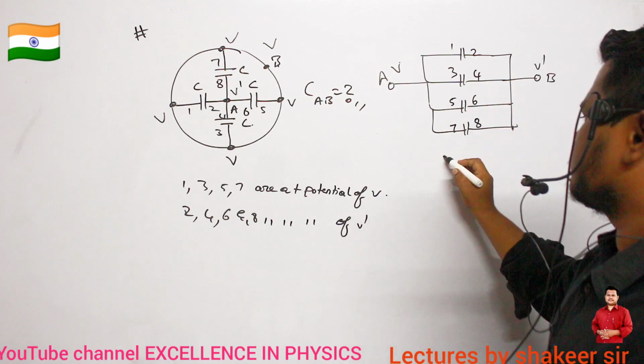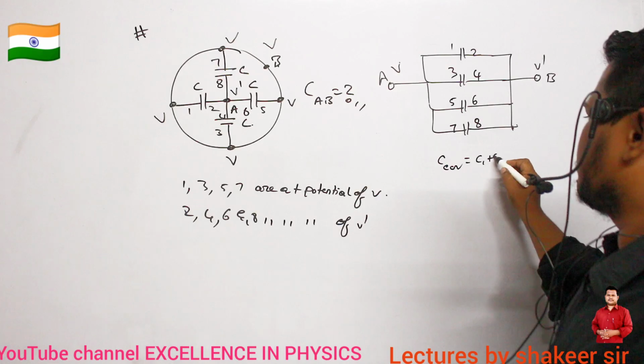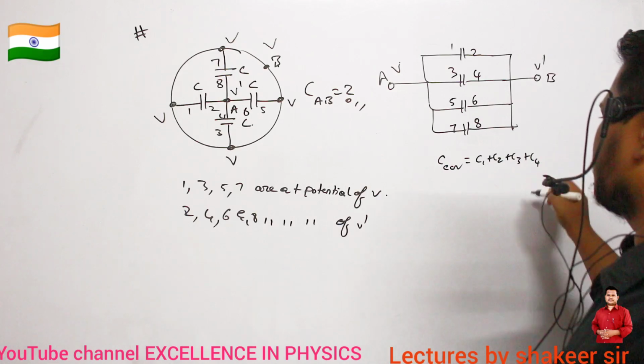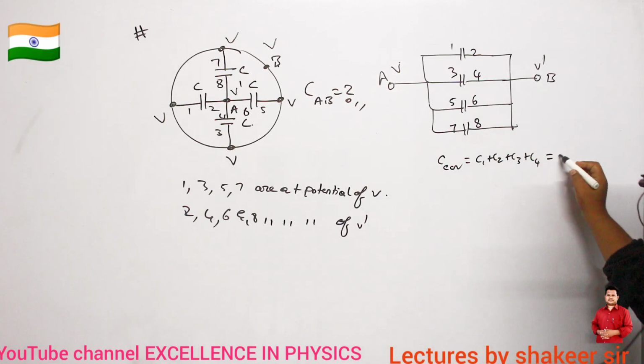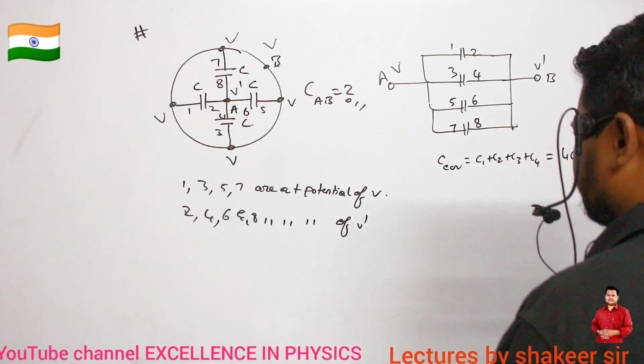Clear? So C equivalent is how much? C1 plus C2 plus C3 plus C4, since the capacitors are connected in parallel. So total 4C. That is our answer.